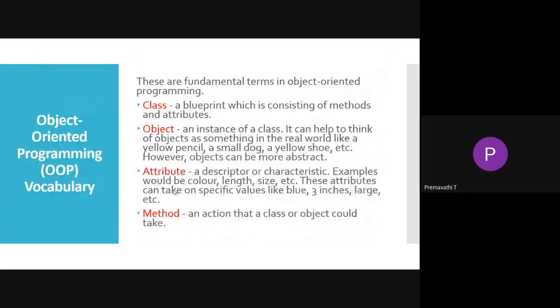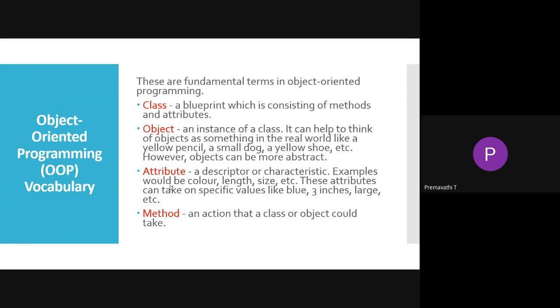I already told you that Python is an object oriented programming language. So we will go through the fundamentals: class, object, attribute and method. The class is the blueprint consisting of the methods and the attributes. The object is an instance of the class.